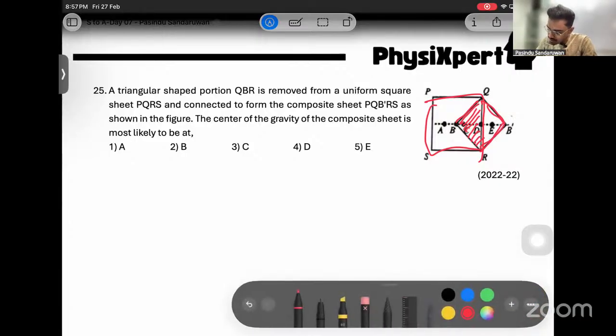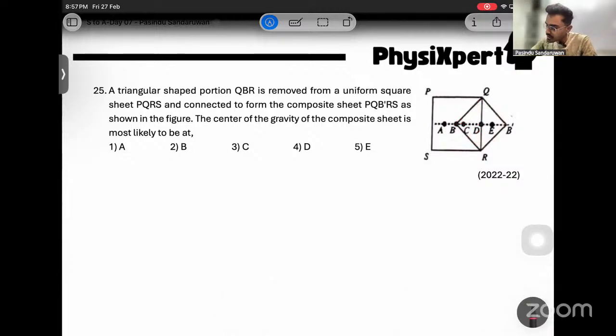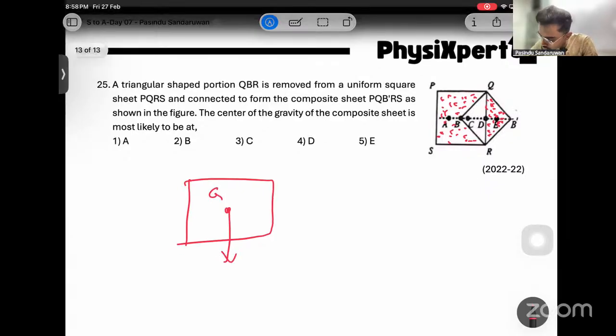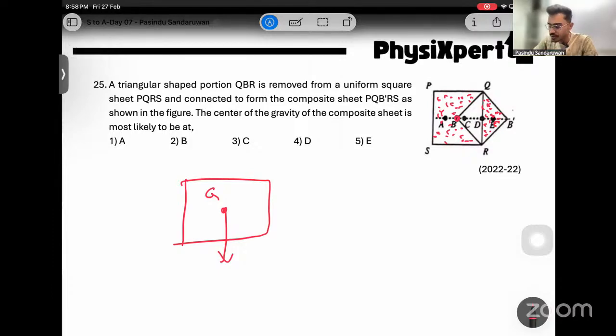Okay, then let's remove these workings, right? Then mass is distributed only in this region, this area, and this part. This is the part with mass distribution, right? This part. The center of gravity of the sheet is, right? Now, listen, when it is a square like this, center of gravity is at the center. When it is a square, then center of gravity should be at B.